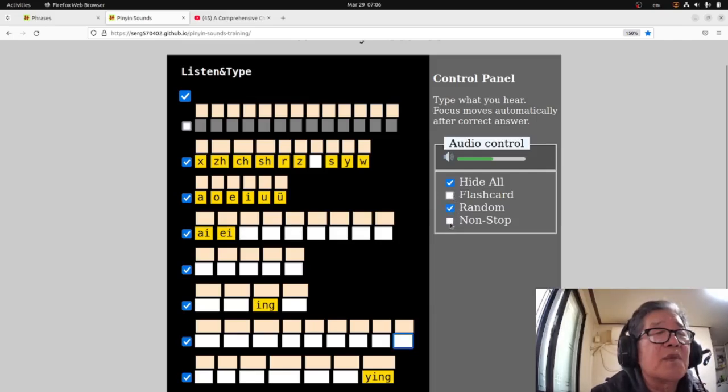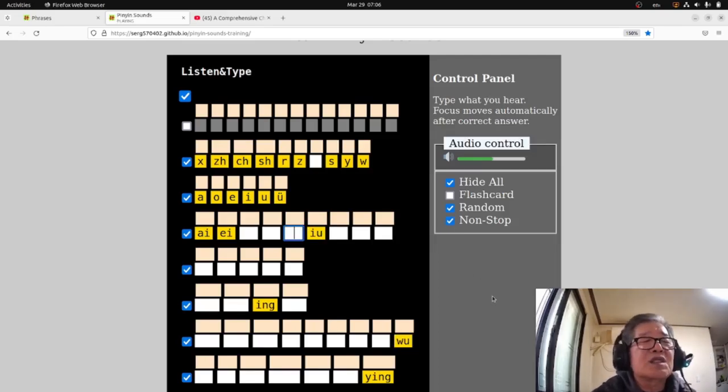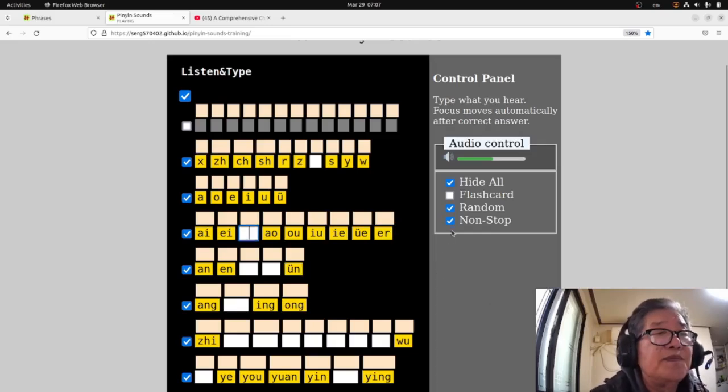Flashcard non-stop. What does non-stop mean? Let's try. It plays non-stop. You don't do anything. It just plays. You can listen to it. You can have tea, but still listen, and so on. It's learning, but in a passive way. Just repeat after the speaker here, and imagine what you have to type, and so on.